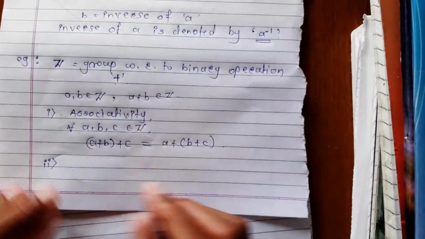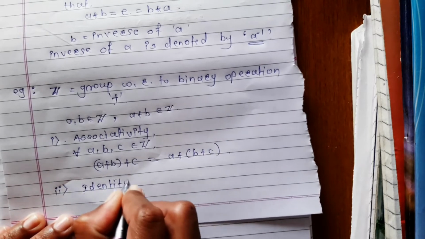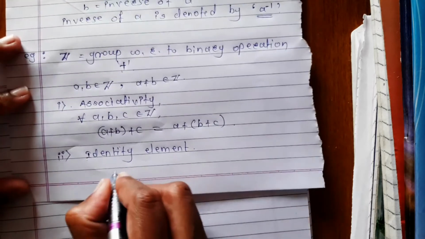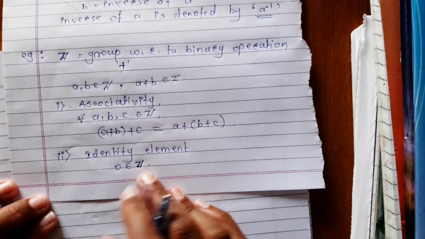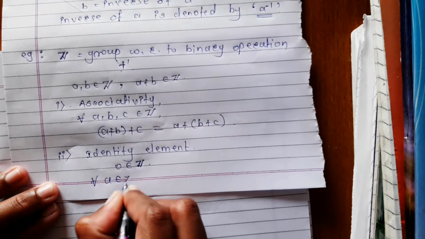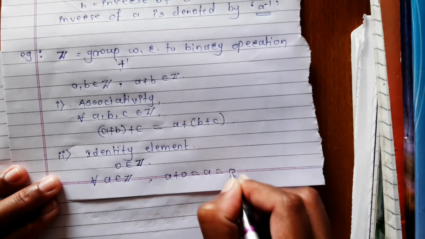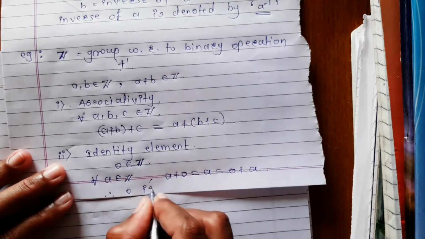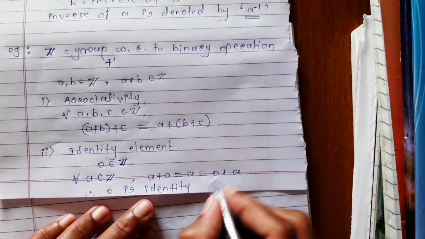Second one is existence of identity element. We know that 0 is an element of set Z, set of integers, and for all a belongs to Z, a plus 0 is equal to a, which is equal to 0 plus a. Therefore 0 is identity element of set of integers with respect to addition.